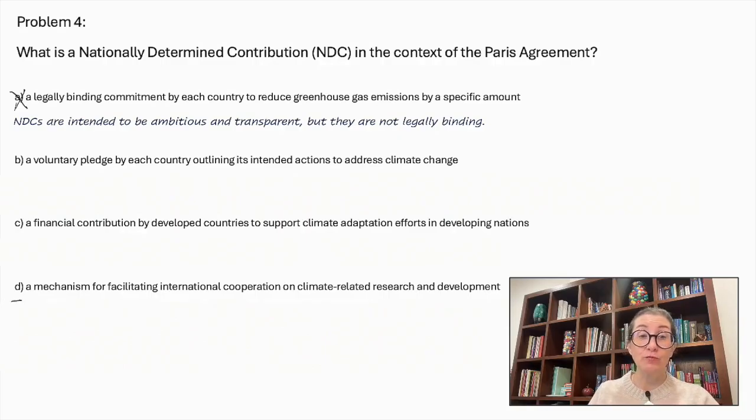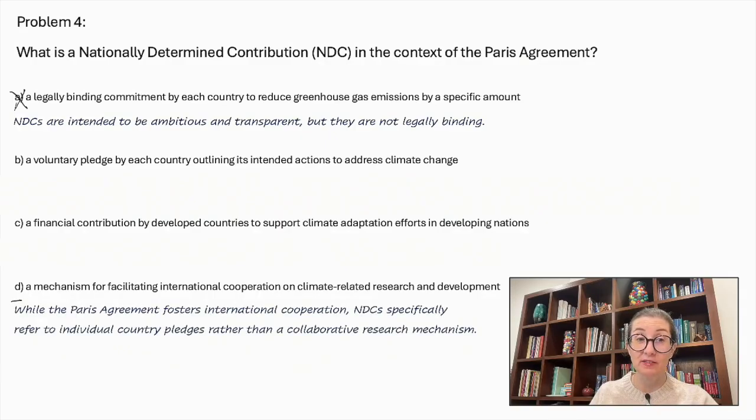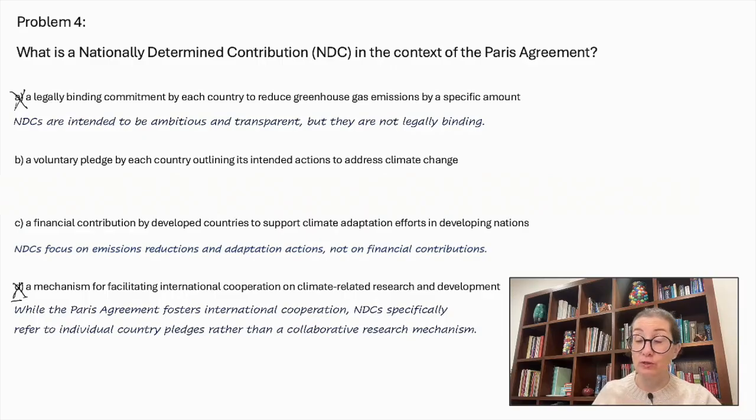A mechanism for facilitating international cooperation on climate-related research and development. While the Paris Agreement fosters international cooperation, NDCs specifically refer to individual country pledges rather than a collaborative research mechanism. So this is not the right answer either. A financial contribution by developed countries to support climate adaptation efforts in developing nations. NDCs focus on emissions reductions and adaptation actions, not on financial contributions. So we can cross that out as well.